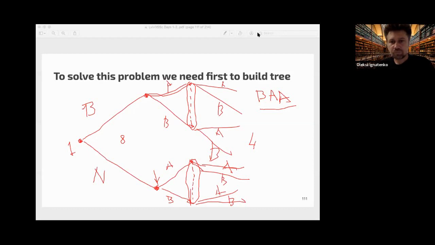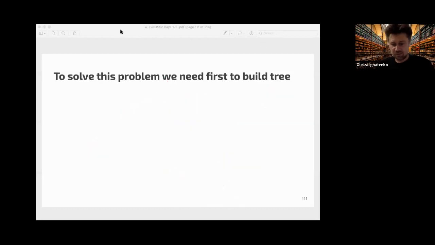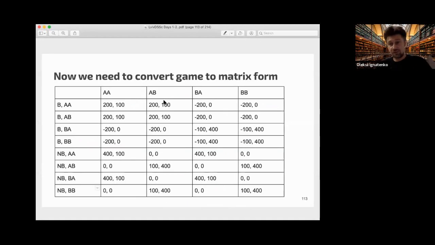Now we can put it into a matrix, and the matrix would be rather big. So what we did, we transformed the tree representation of this game into matrix form. You can always do this, but not the opposite.